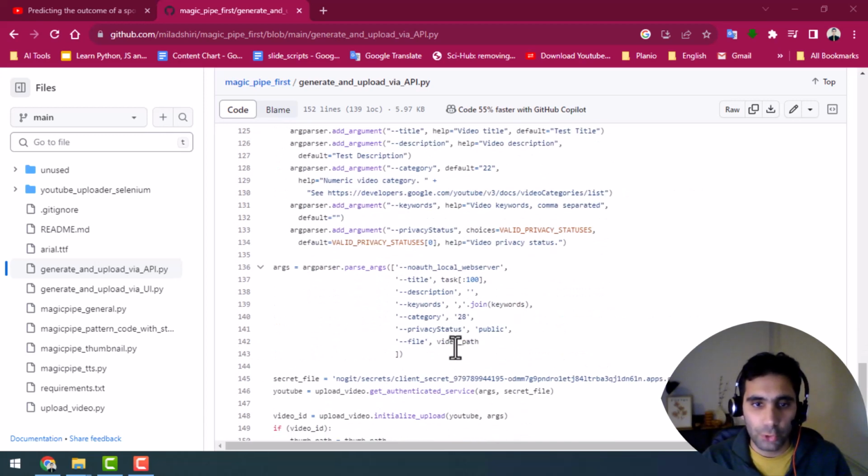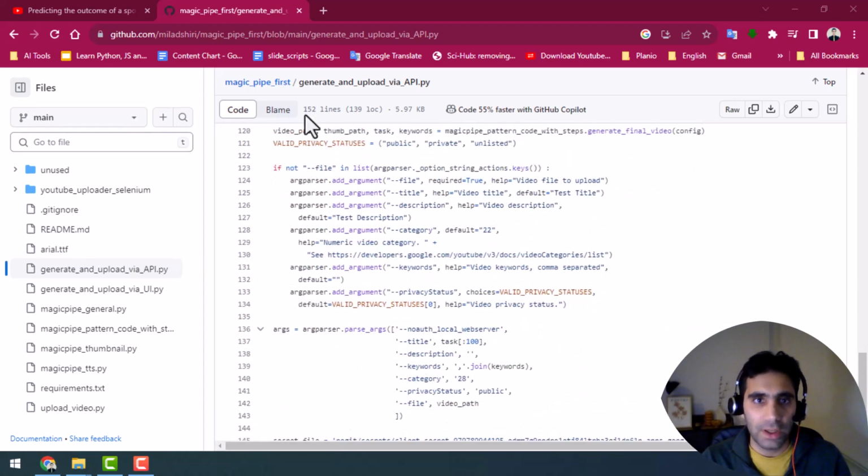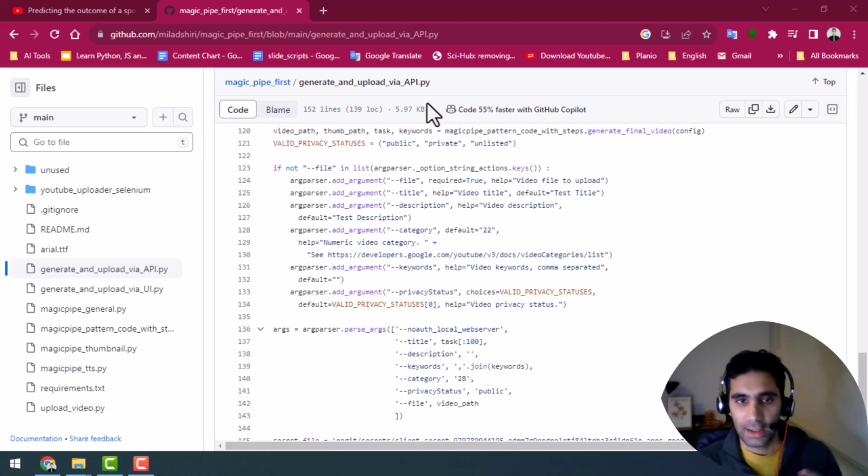I just want to show you the important part. So here, this is a script for basically generating the video and uploading the video directly to YouTube. So even you don't have to upload it to YouTube manually. Basically what I've done is I coded all the scripts, and then I used a server and some cron jobs to run the script once in a couple of hours.